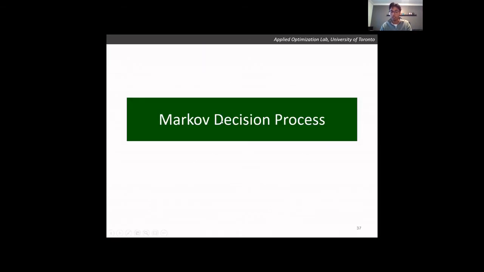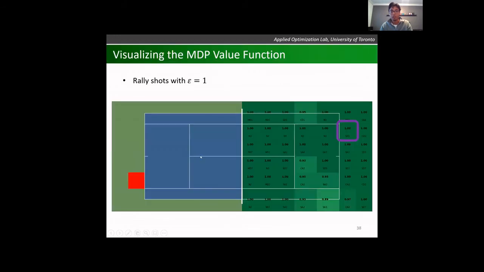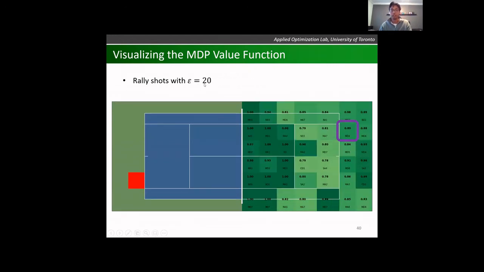Now I'm going to go through the MDP results. First, I'm just going to visualize it, and I'm going to go through these slides a little quickly because here we see that when player A is standing here and player B is standing here, it's read the same way, except now I have an optimal action for that state. So again, we just see one action. What I want to show is how high these values are. Player A almost wins with certainty if he or she follows the optimal policy. Even when epsilon equals 13, these values are still very, very high, even for epsilon equals 20.